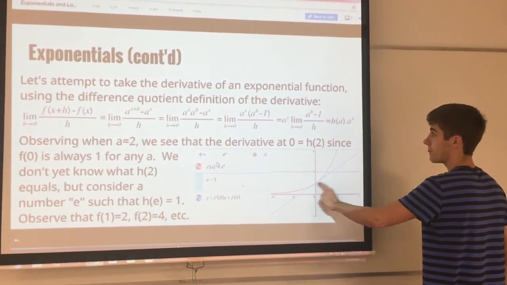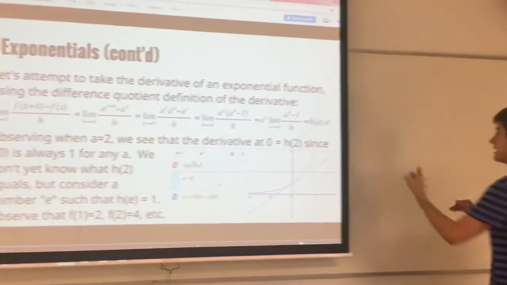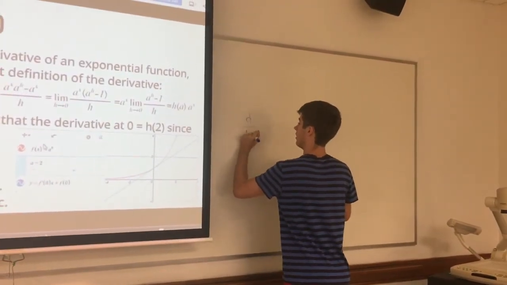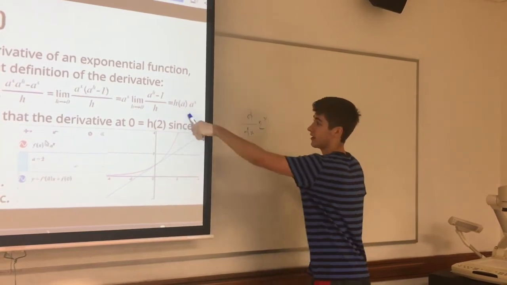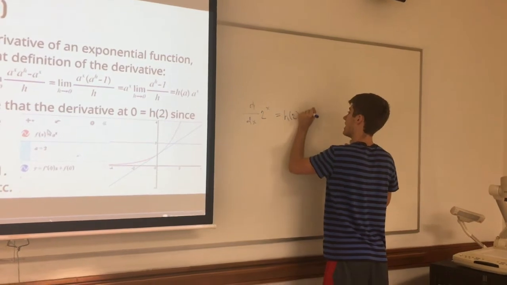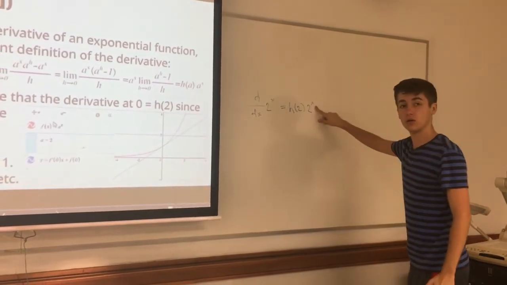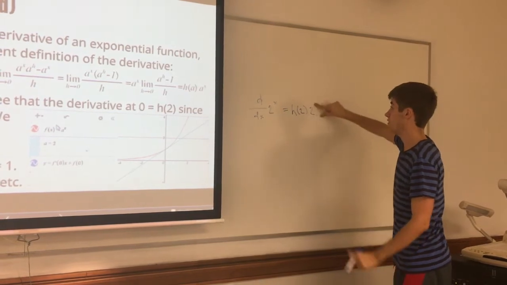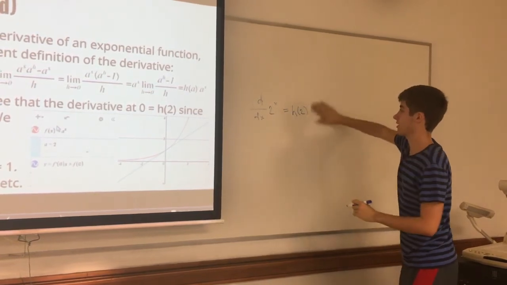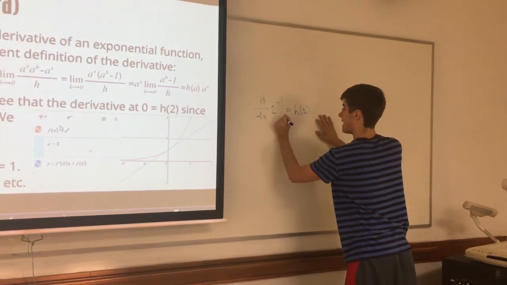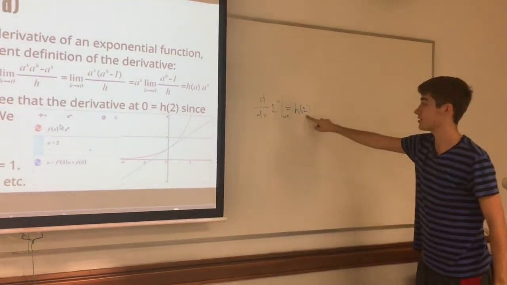And so if we take the derivative of 2 to the x, we have, based on what we derived, that we should have h of 2 times 2 to the x. And then we're going to plug in 0 for x. 2 to the 0 is going to be 1, so that's going to go away. So the derivative of 2 to the x, evaluated at x equals 0, is just h of 2.